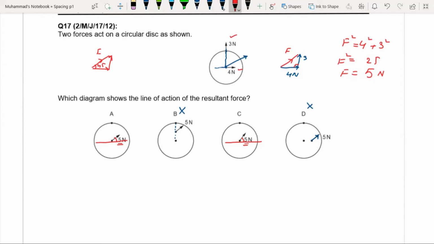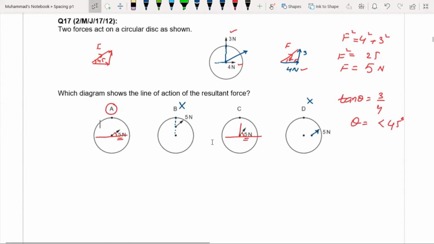The resultant will be inclined towards the greater force, because if you want to find the angle, then tan theta is equal to 3 by 4, and theta in this case will be smaller than 45 degrees. So in C, the angle is greater than 45 degrees, but in option A, the angle is smaller than 45 degrees. So A is the correct option for this question.